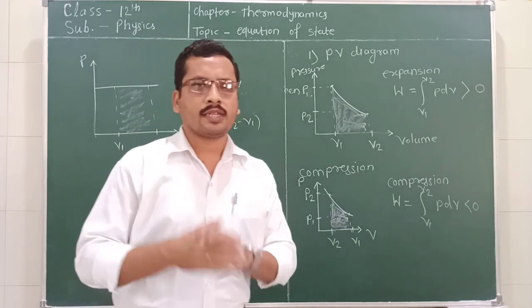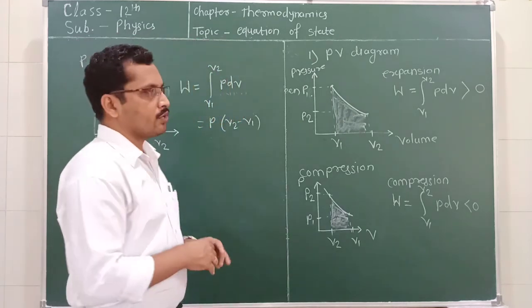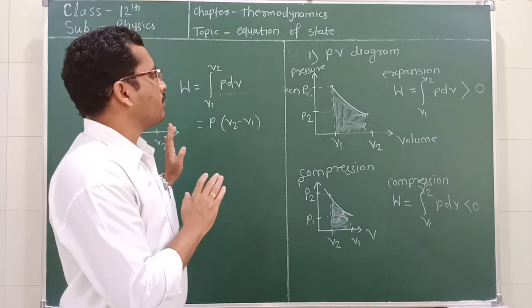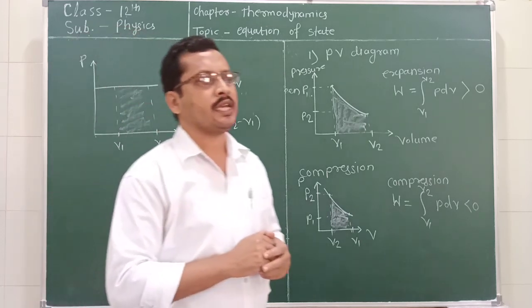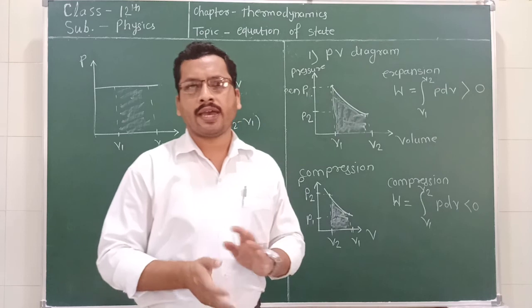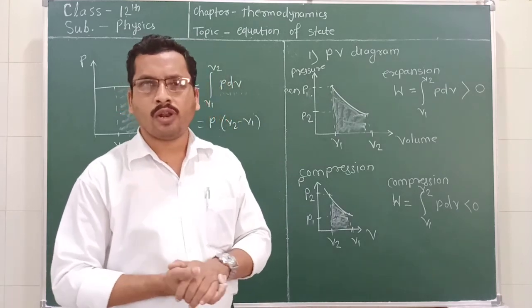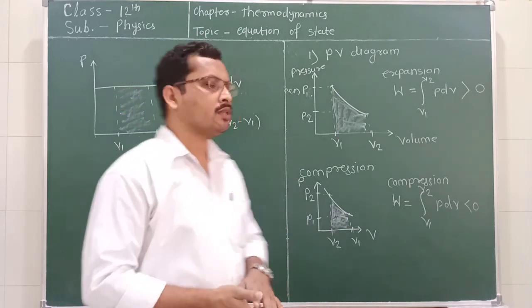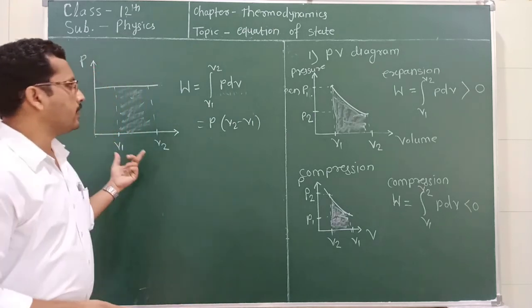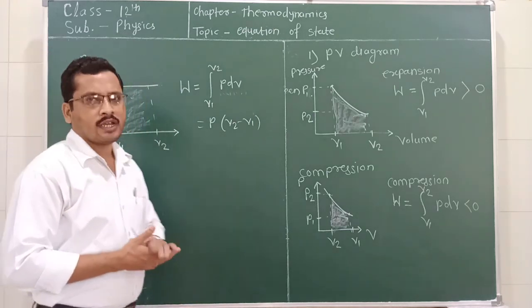In this lecture, we discussed the equation of state and simple examples of the PV diagram, which indicate the behavior of the gas under pressure and volume. As the pressure changes, volume changes. Our condition here was that the pressure remains constant and the volume changes.